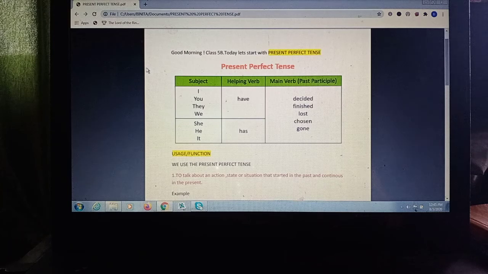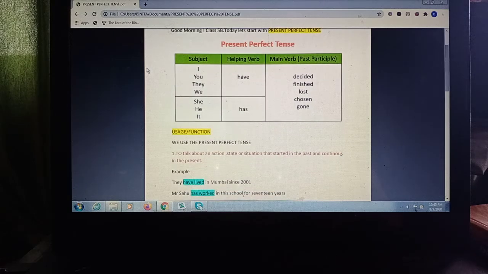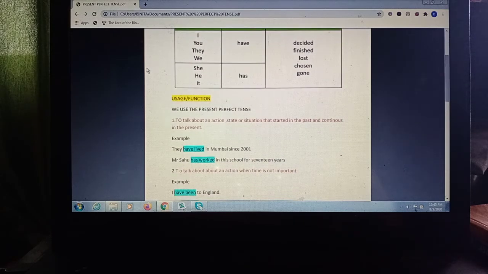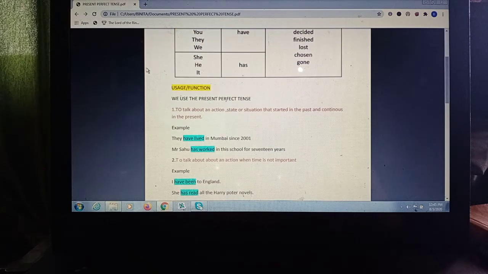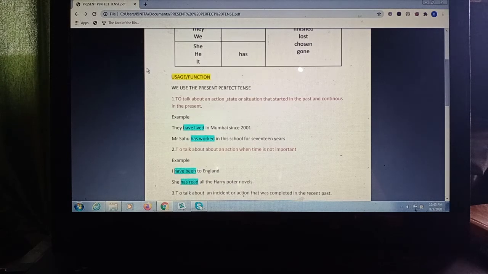For the present perfect tense, we have to use the helping verb as have and has. Now, when do we use the present perfect tense? When we talk about an action, state, or situation that started in the past and it continues in the present. Just look at that. Talk about an action or state, or situation that has started in the past but is still continuing in the present. So then we have the verb as present perfect tense.